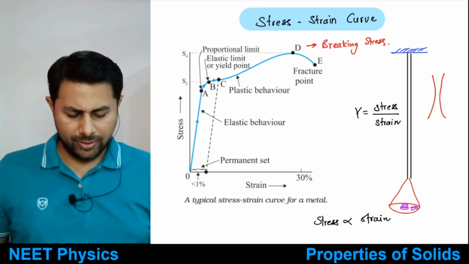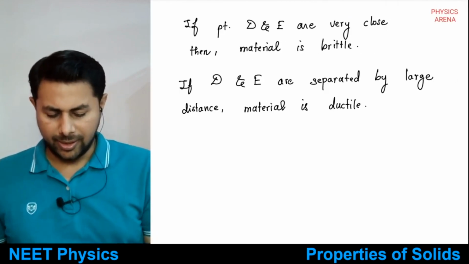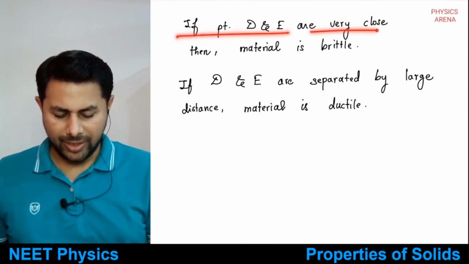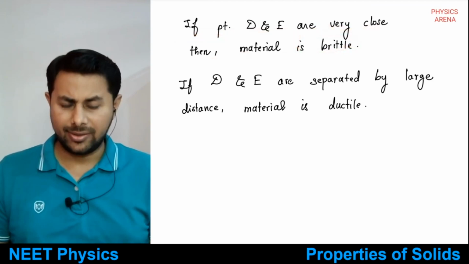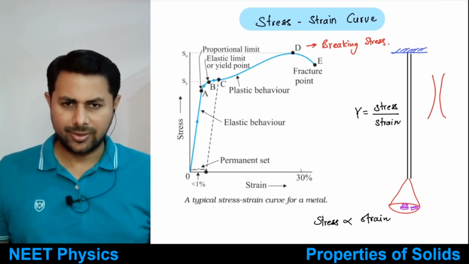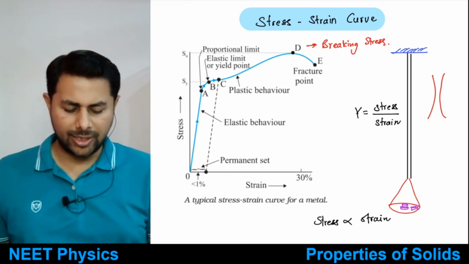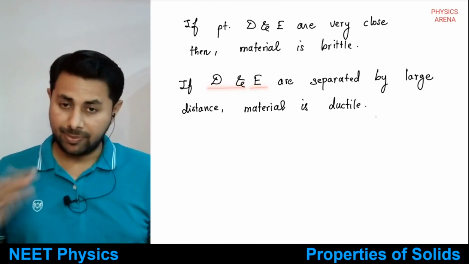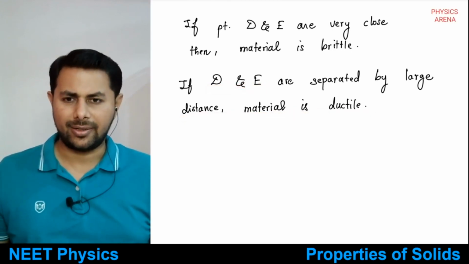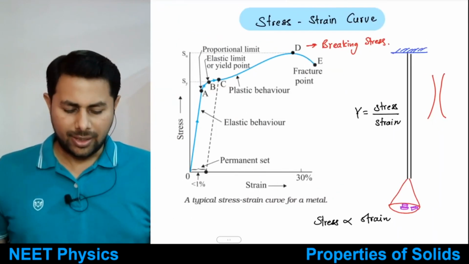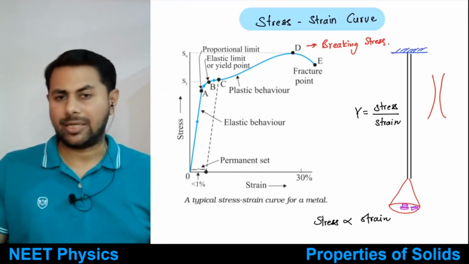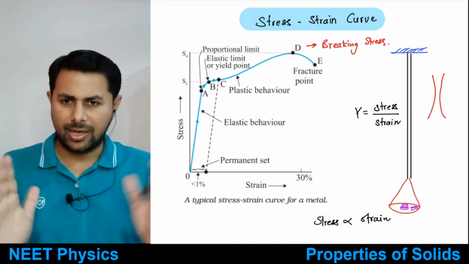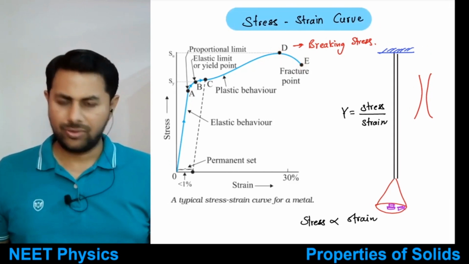Okay, good. So then after that, now you see the points D and E. If points D and E are very close, then this material is brittle. That means the neck is formed and the material breaks. Okay, the neck is formed, the wire breaks, so the material is brittle. And if D and E are separated by a large distance, the material is ductile. Ductile means you can make very thin wires of that material, right? You need to remember this.